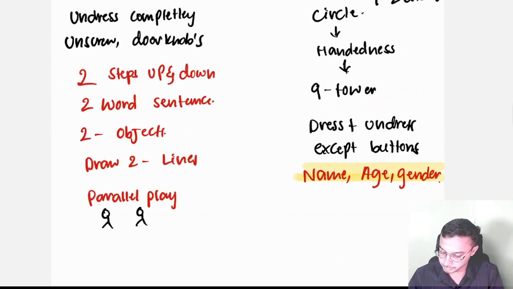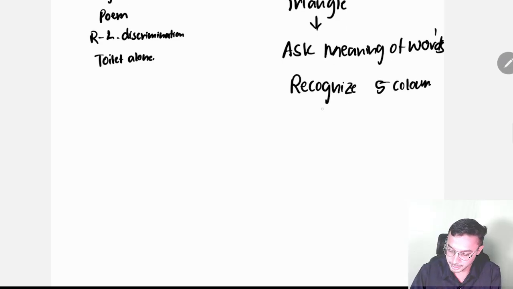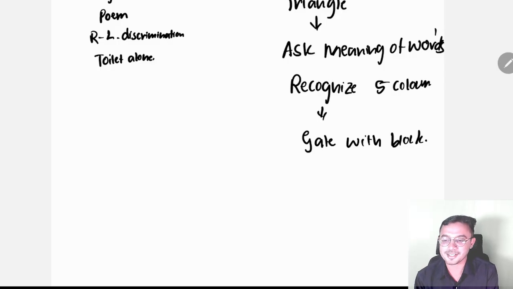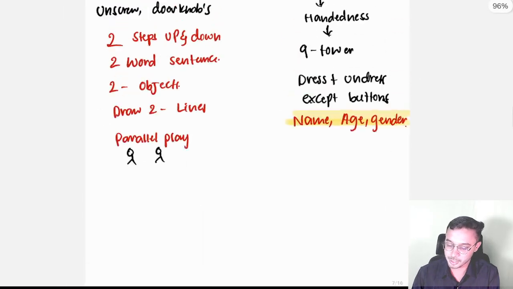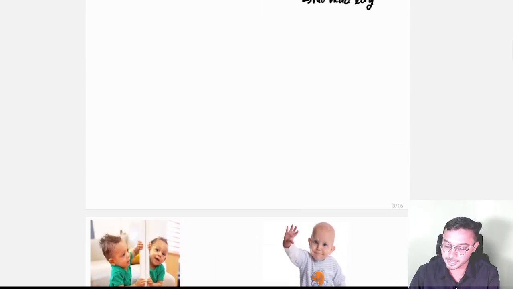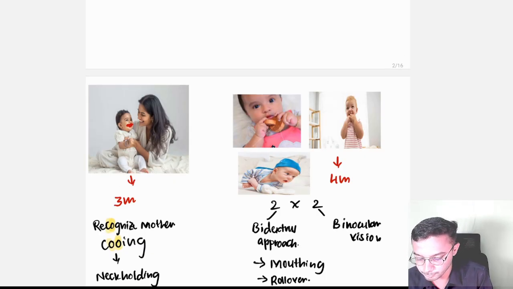Okay, very important. And the baby can make the gate with block. Bridge at 4 years, no, bridge we can make at 4 years, and gate at 5 years. Okay, these are all the milestones which you have to know. Like I have simplified for you so that you can retain it in your memory. Please watch this video carefully so that definitely it will helpful for you.